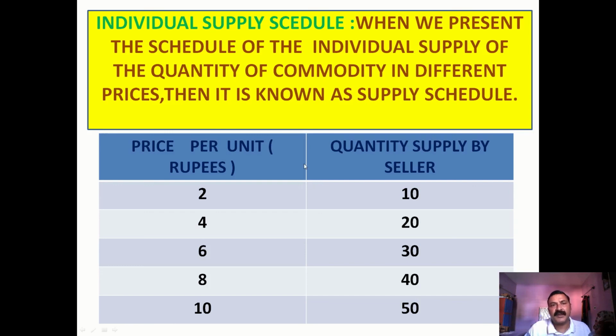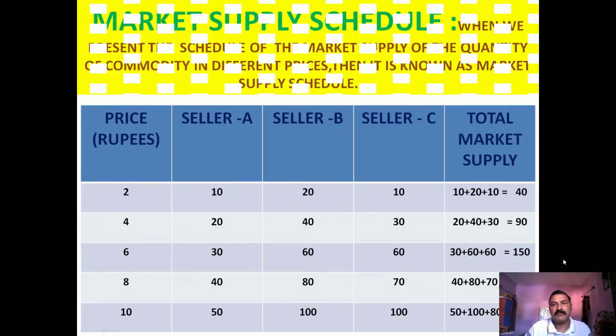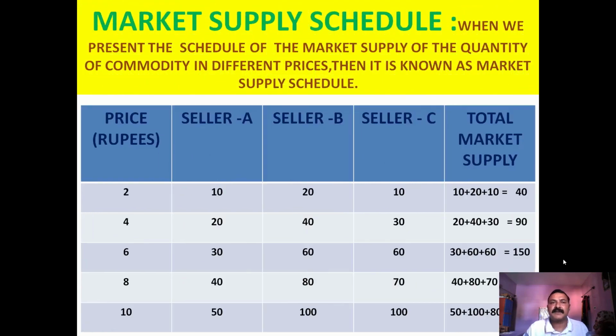This is for an individual, and when we present all the market supply in the format of a schedule, this is known as the market supply schedule. When we present the schedule of the market supply of the quantity of commodity at different prices, then it is known as the market supply schedule.